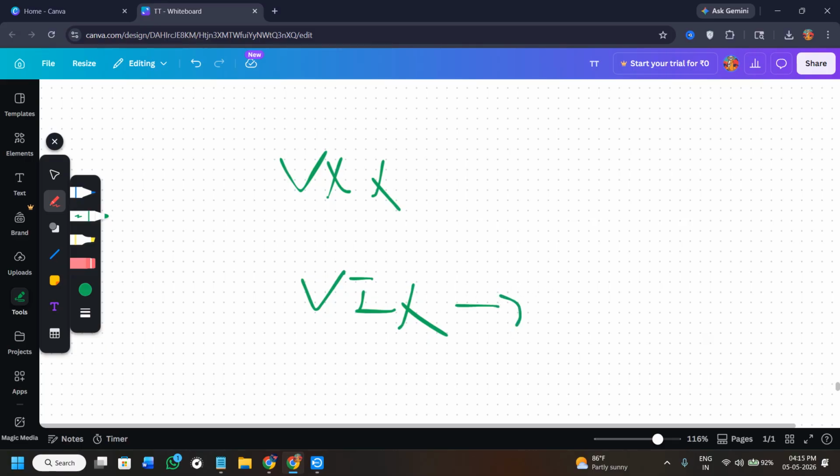So the VIX measures expected market volatility based on S&P 500 and options. It is often called the fear index. The important point to note here is that you cannot directly buy or invest in VIX.